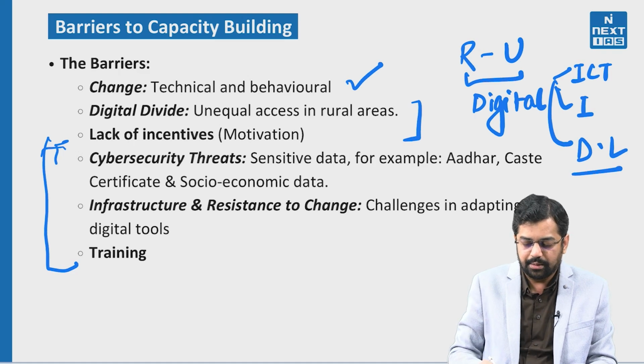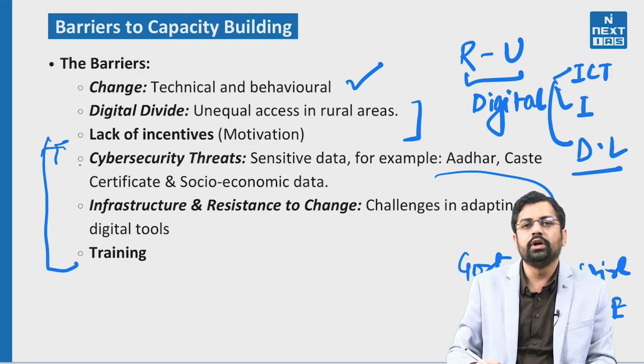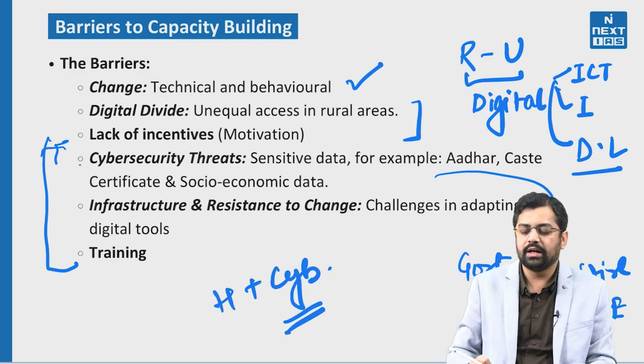Next is going to be cyber security. This is a very important part because we know that government uses majorly sensitive data. So starting from Aadhaar, to caste to EWS, any of the data is going to be very much personal and very much sensitive. So it is always going to be a threat regarding the usage of this particular data. So the challenges related to the handling of data as well as cyber security should be taken properly, right? So these are the major barriers which are involved in capacity building.